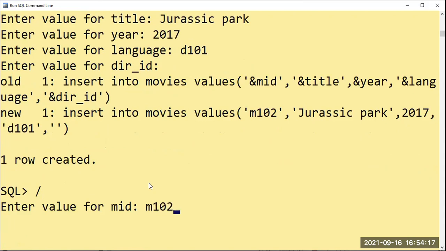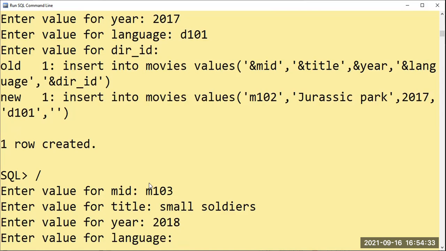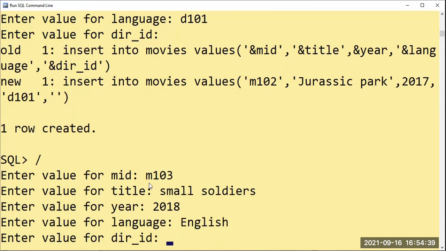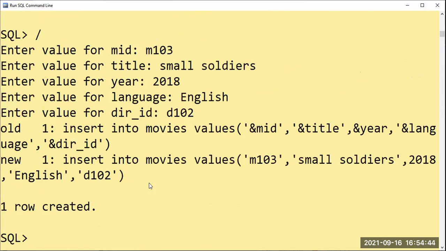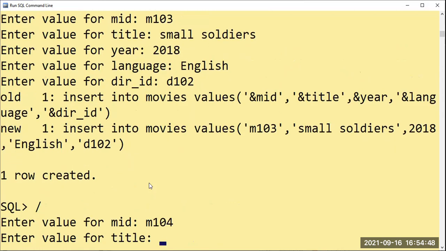So I'll say 103. Okay. The title is Small Soldiers, which is directed by Steven Spielberg. 2018. So two movies have been released in 2018: Adventures of Tintin and Small Soldiers. Language is English only. Director ID, I'll go with Steven Spielberg, whose director ID is 102. Yeah, my third movie has been created.